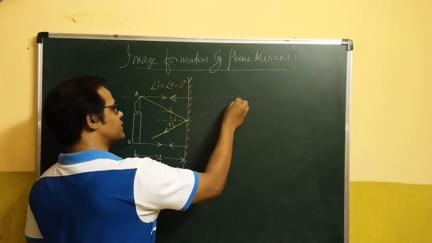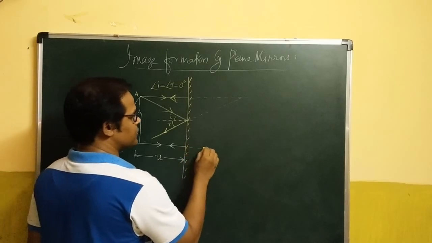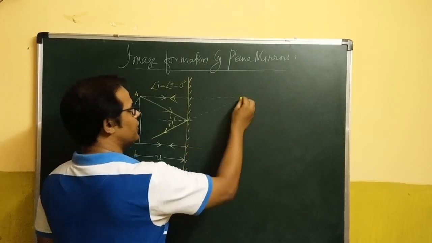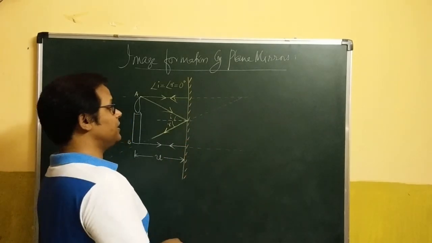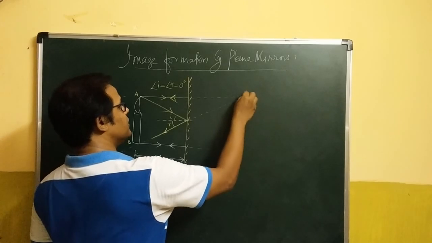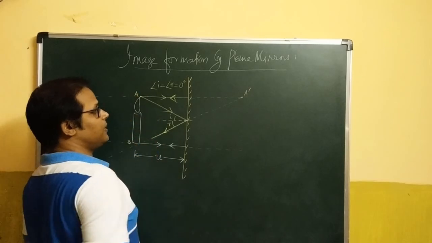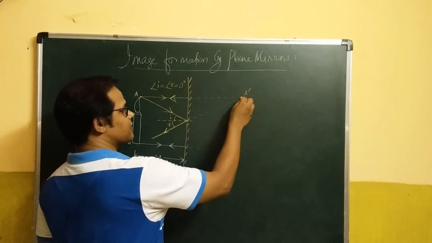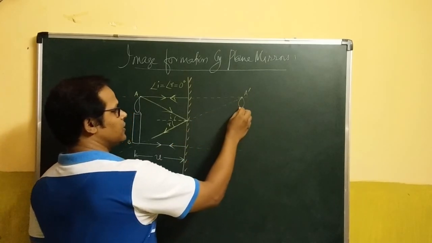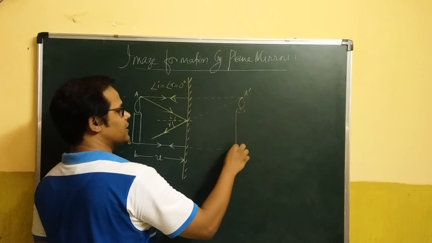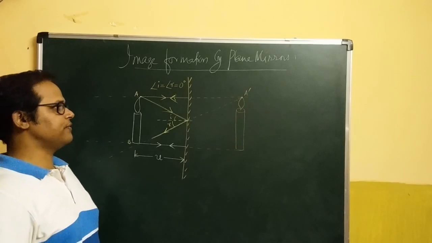Please do use your scales to draw these diagrams. Produce the reflected ray number 3, straight backwards. So here we find that these two reflected rays, when produced backwards, seem to have a common meeting point, and that meeting point is the image of the tip of the flame from where these two rays have been chosen. So it marks the formation of the image of the candle flame, and the third ray just almost tells us we are going to get the bottom of the candle. Hence, an image is formed.